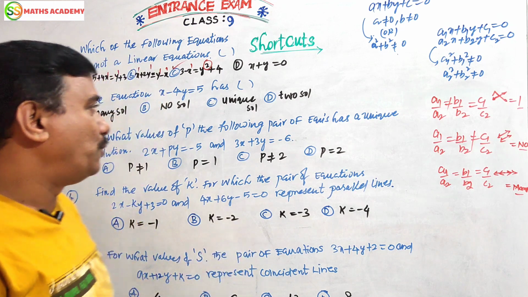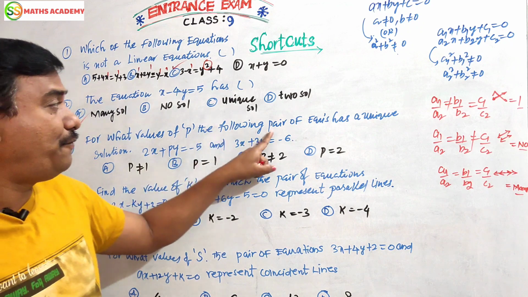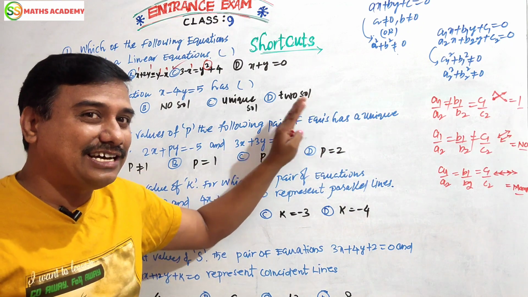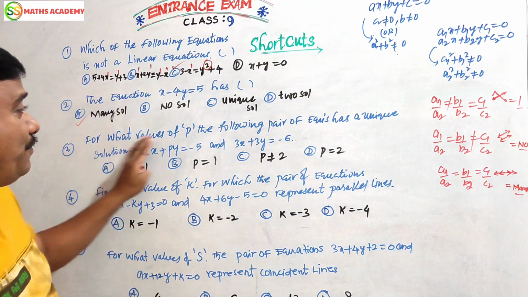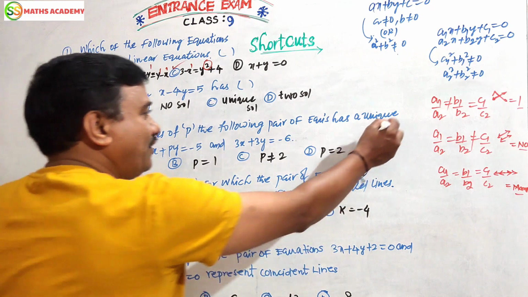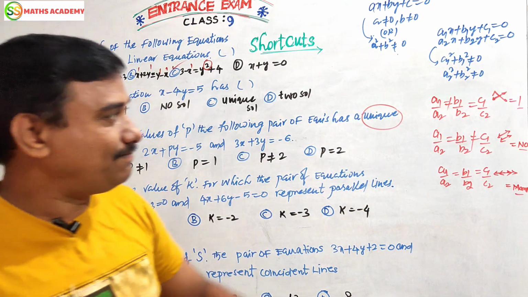Okay? Now, for what values of p does the following pair of equations have a unique solution? Now we are going to touch the conditions. This is the very important keyword: unique solution.